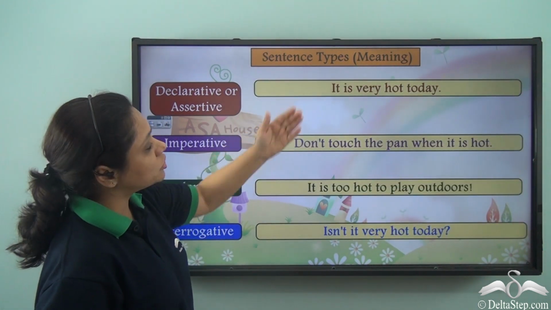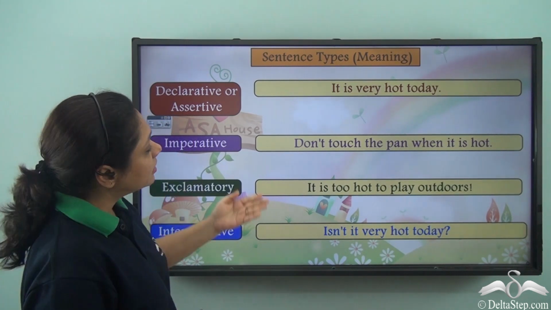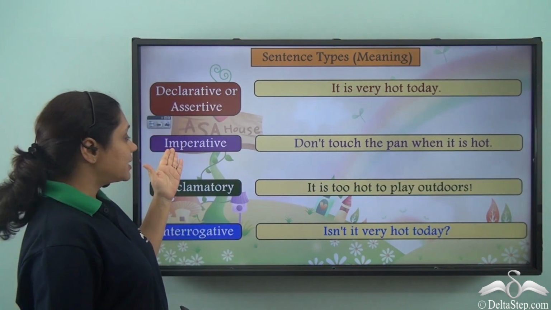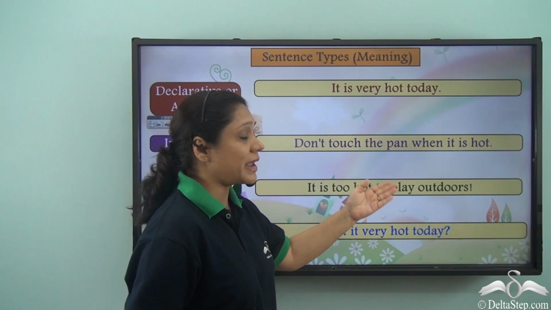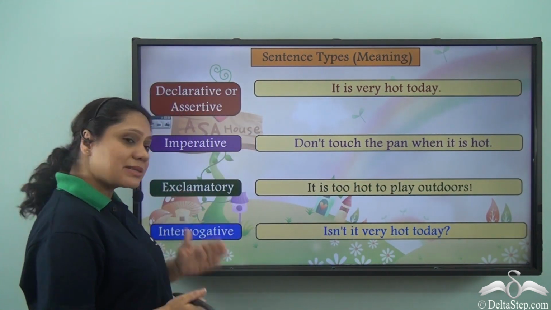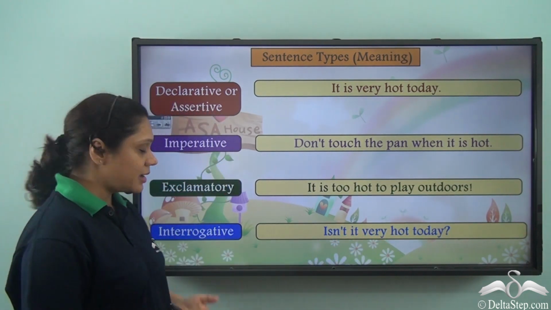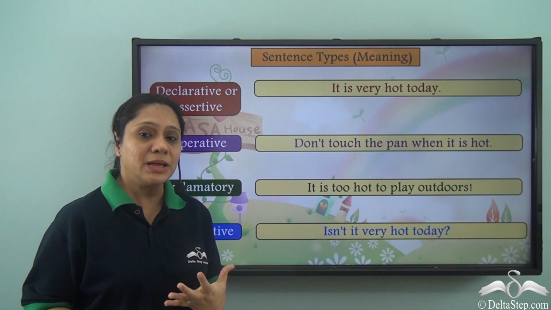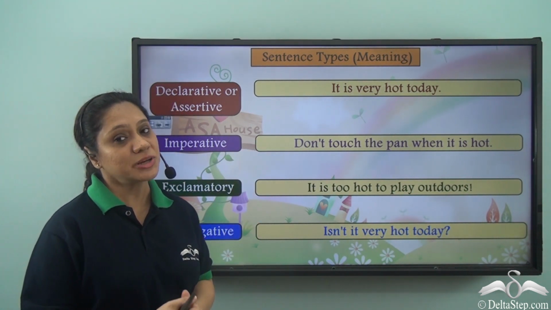It is very hot today is a declarative or assertive sentence. Don't touch the pan when it is hot. This is an imperative sentence. It is too hot to play outdoors is an exclamatory sentence, and isn't it very hot today is an interrogative sentence. So what are the different meanings conveyed by these sentences? Let us look at each in detail.